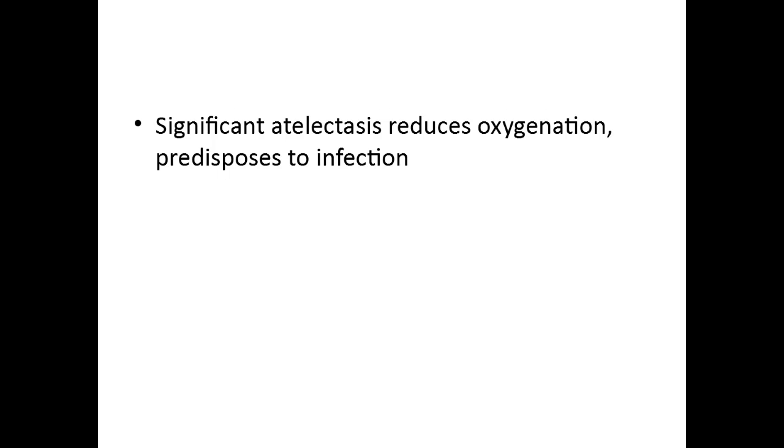The problem with atelectasis is if a significant portion of lung is involved by atelectasis, that is, a significant portion of lung does not expand properly anymore, then it means that oxygenation of RBCs won't happen properly. So whenever there is oxygenation not happening properly, patient will have symptoms of breathlessness, tachypnea, all these things. One more thing is secretions may collect in those places, and when secretions are collecting in those places, it may predispose to various infections.